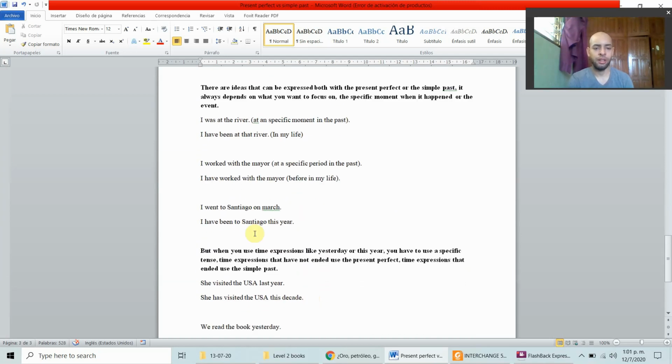So let's continue. There are ideas that can be expressed both with the present perfect or the simple past. It always depends on what you want to focus on, the specific moment when it happened or the event. I was at the river at a specific moment in the past. When you say I was at the river, you are saying that you were there, of course, at a specific moment in the past.